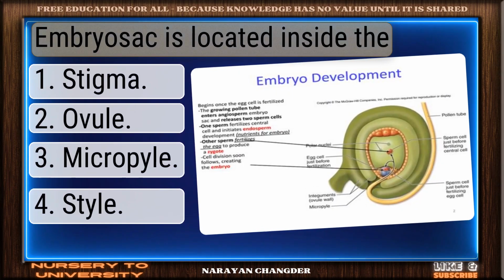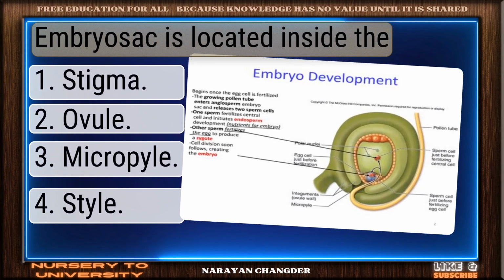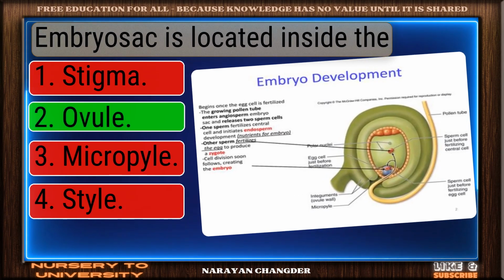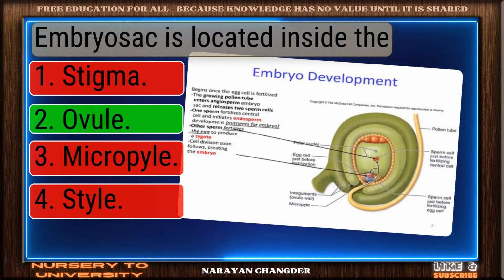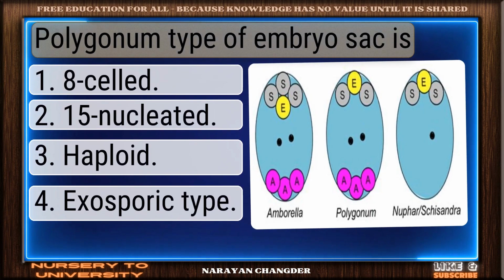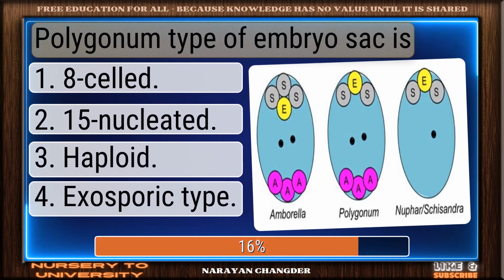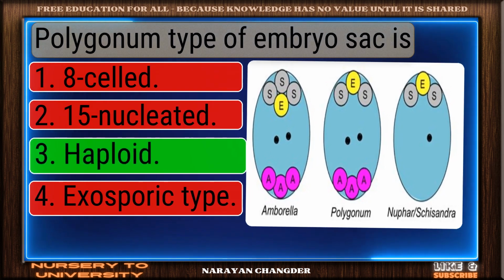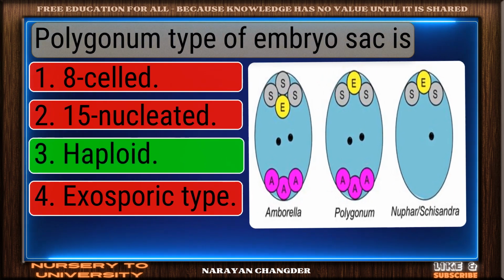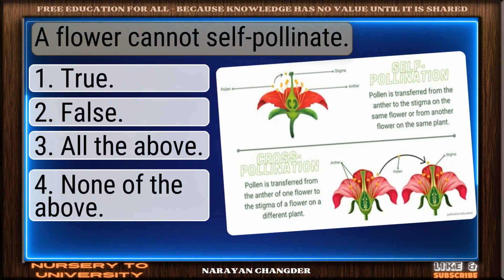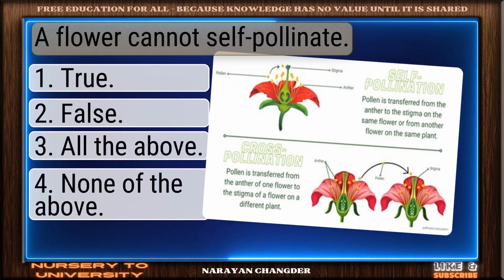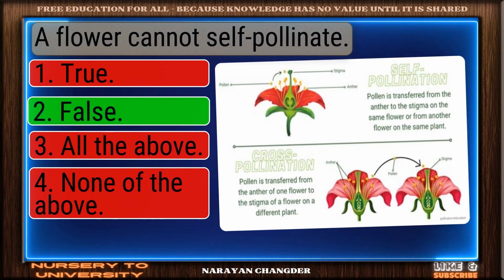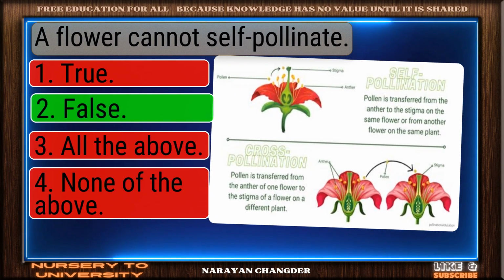Question number 179. Embryo sac is located inside the. Great thinking. Ovule is the right choice. Question number 180. Polygonum type of embryo sac is. Nice selection. Haploid is the correct and valid answer. Question number 181. A flower cannot self-pollinate. Great thinking. False is the right choice.